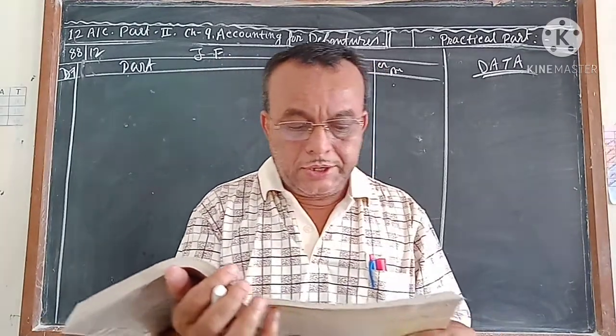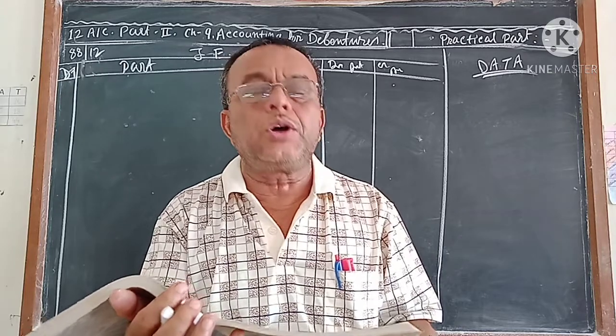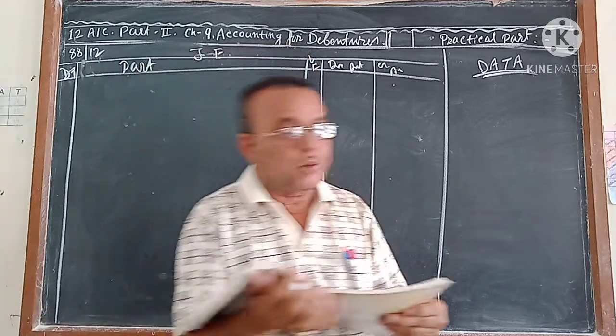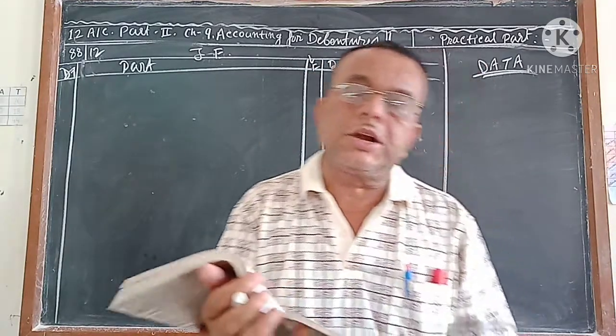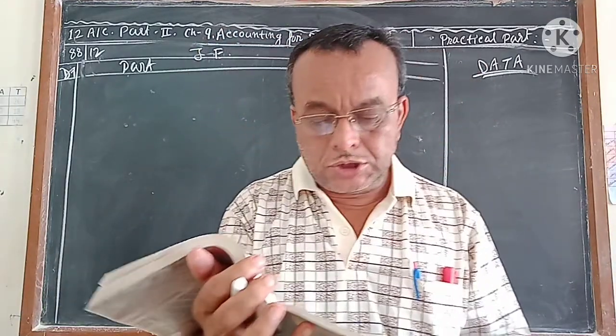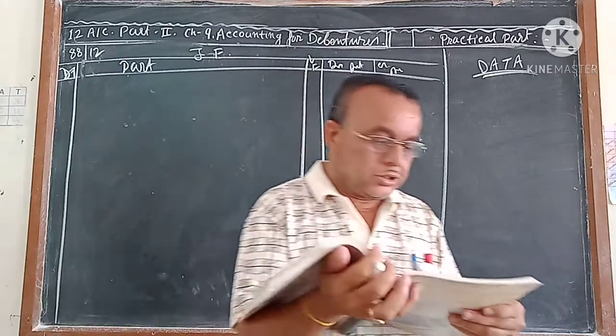The question says the journal entry is only for the issue of debenture, though in question number 12 only the issue of debenture journal entry is mentioned, but I will pass the entries for the issue of debenture as well as the redemption of debentures from the following transactions, without narrations.